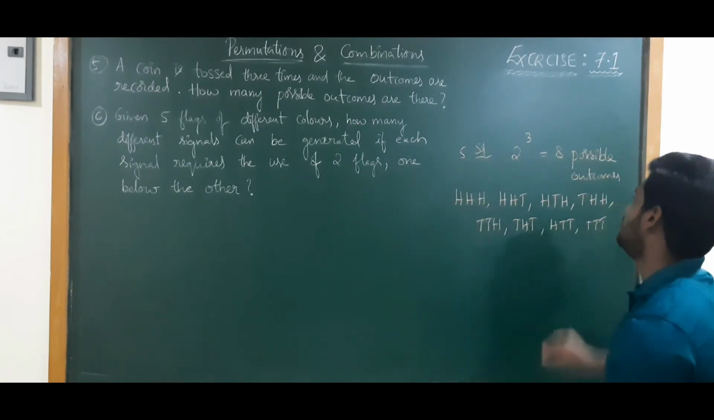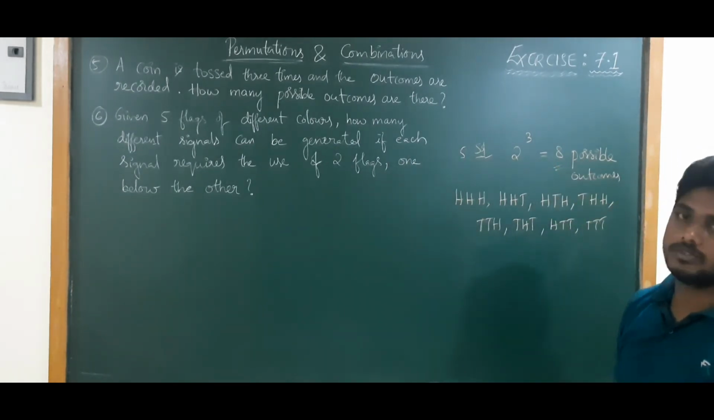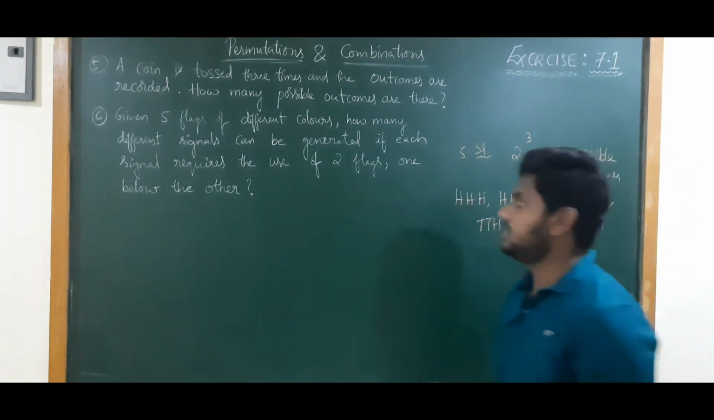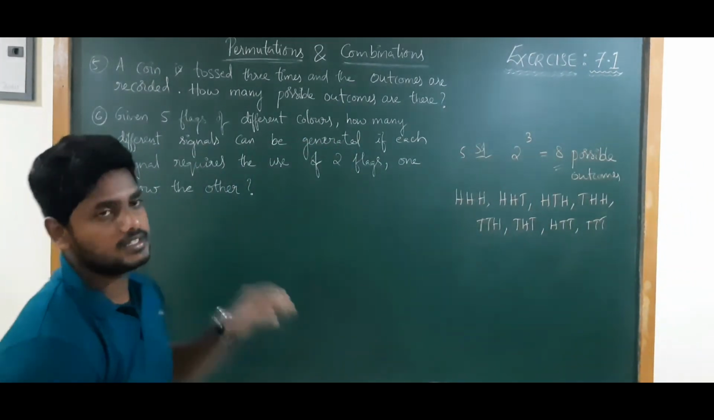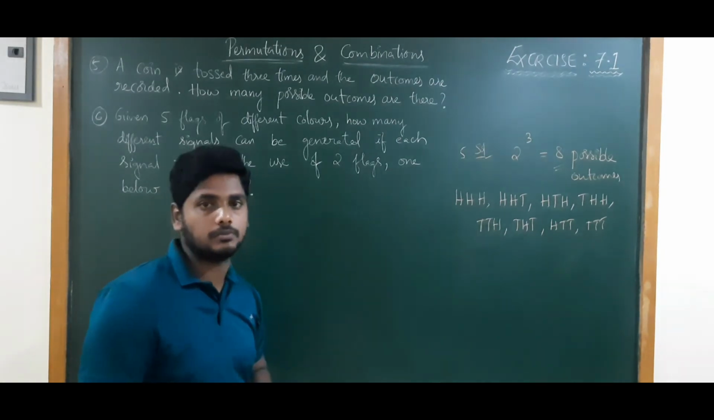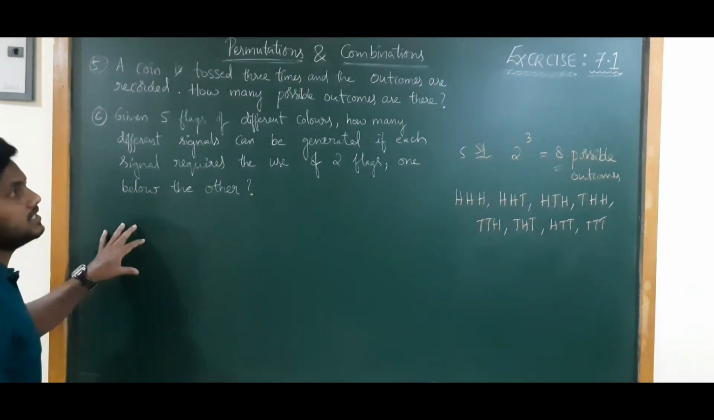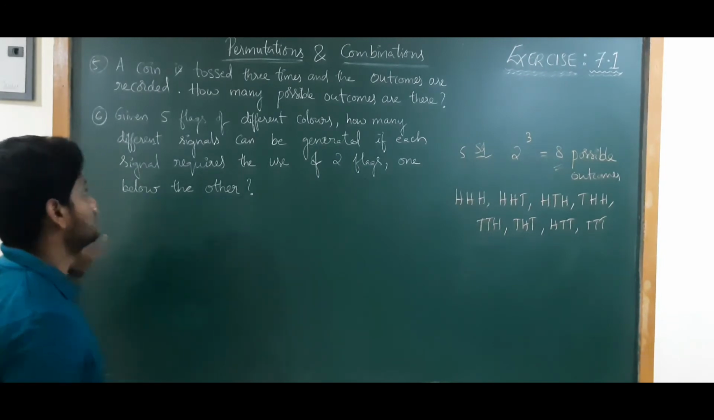But they asked how many? How many means 8 possible outcomes. This is about question number 5. Now when we discuss question number 6, this type of problem we have already discussed in the introduction part of the fundamental principle of counting. But this question is there in exercise 7.1, so we need to discuss it now.